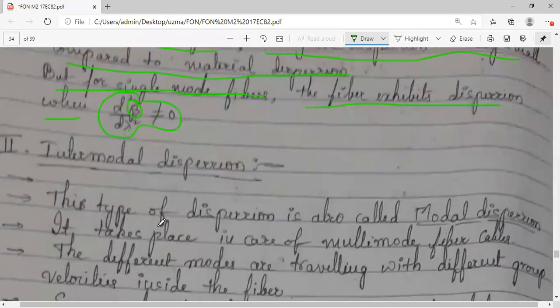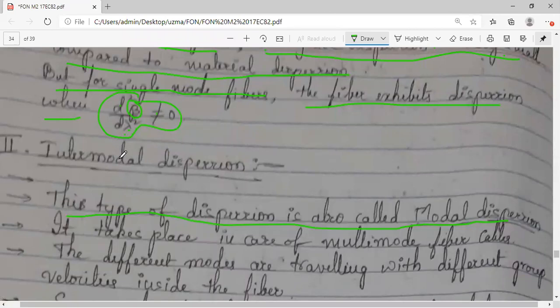Now coming to the second type of dispersion. In the first, intramodal dispersion, we have seen both material and waveguide. Now we will have a look at intermodal. This type of dispersion is also called modal, in the sense between two different modes. Intra means within a mode, between different components, but intermodal means between two different modes.